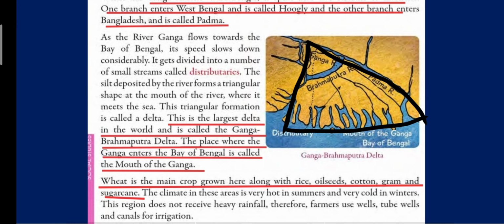Now, talking about the climate, it is very hot in summers and very cold in winters. And this place does not receive heavy rainfall also, and that is why the farmers have to use wells, tube wells, and canals. These are the various means adopted by the farmers for irrigating their crops. So this was all about the Ganga river basin. Now we will read about the Brahmaputra river basin.